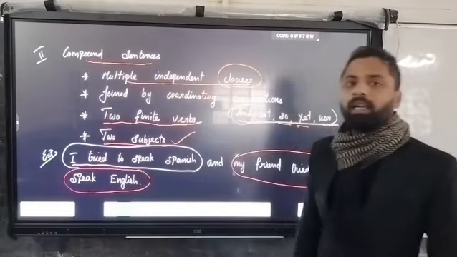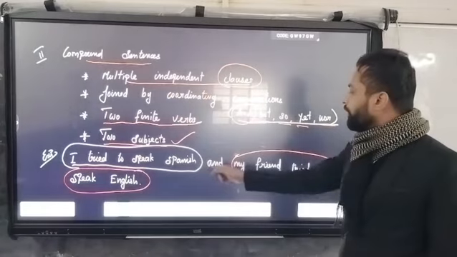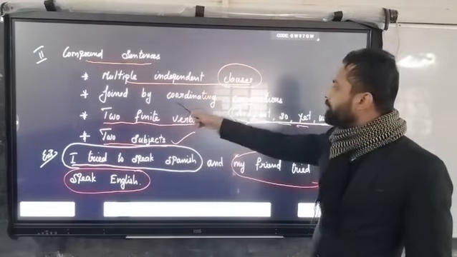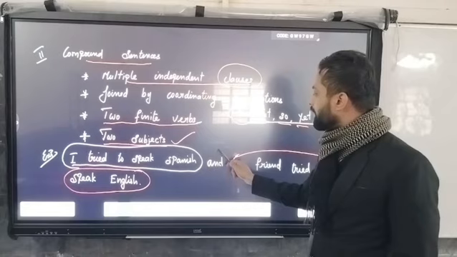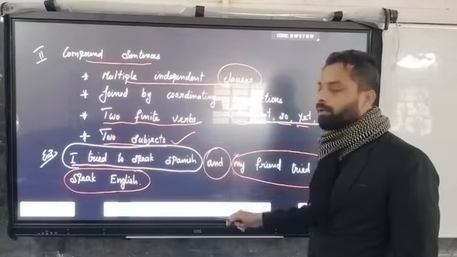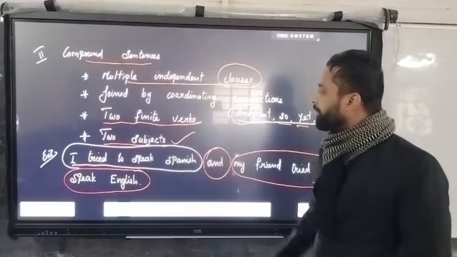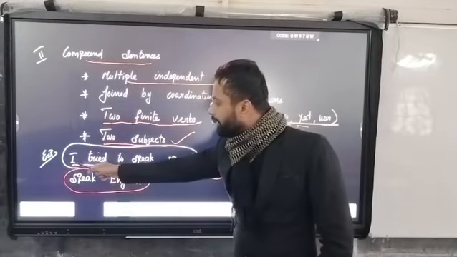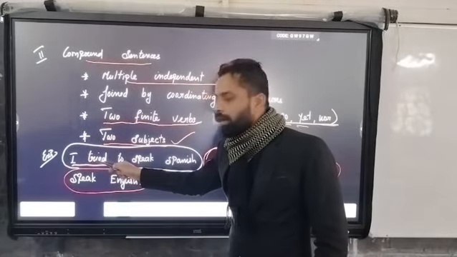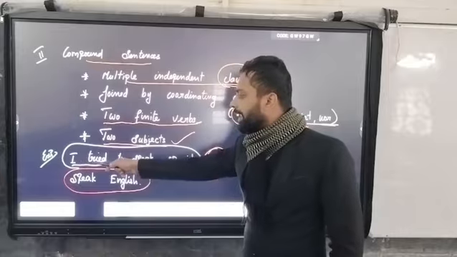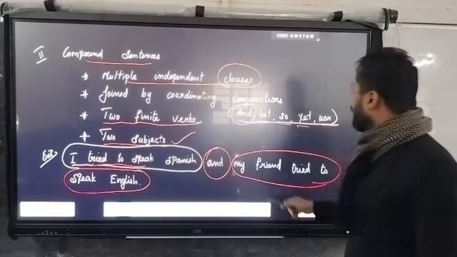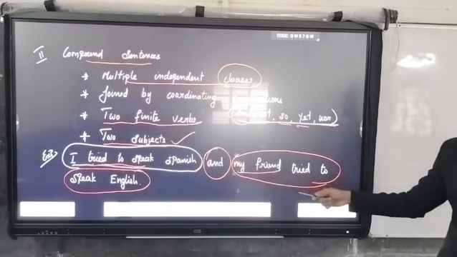Here we see multiple independent clauses. The first independent clause is I tried to speak Spanish, and the second, my friend tried to speak English, is also an independent clause. The two independent clauses are joined by a coordinating conjunction.